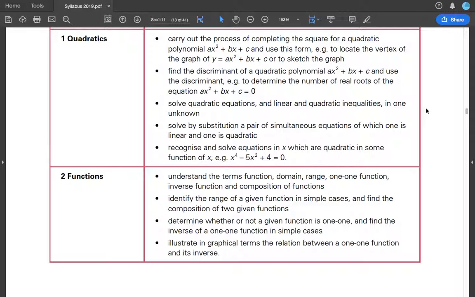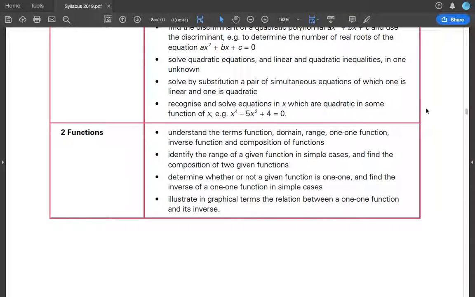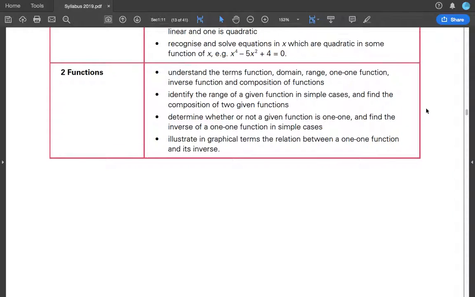Recognize and solve equations in x that are quadratic in another term. So you must realize this is a quadratic equation in x squared. So if you use the quadratic formula, instead of writing x equal to dot dot dot, you just write x to the power of 2, which is x squared, is equal to dot dot dot. Okay, you must look through your textbook and your notes.